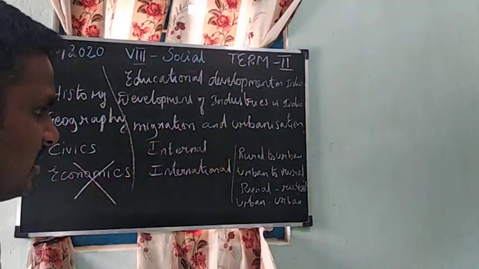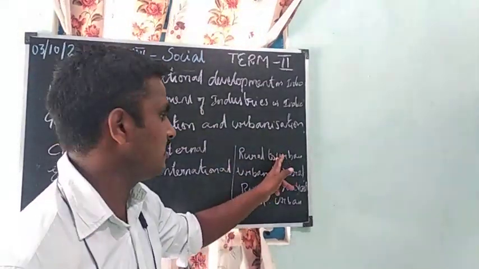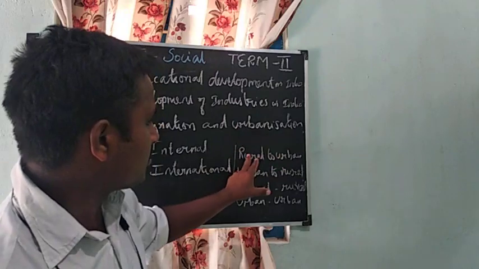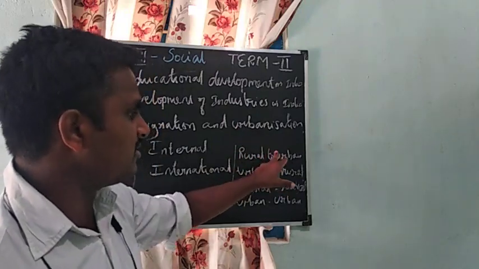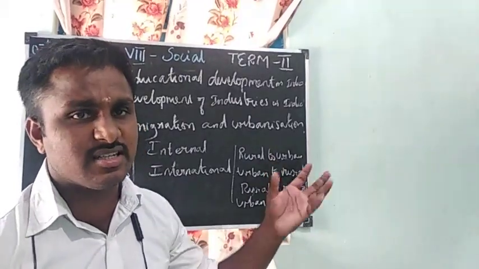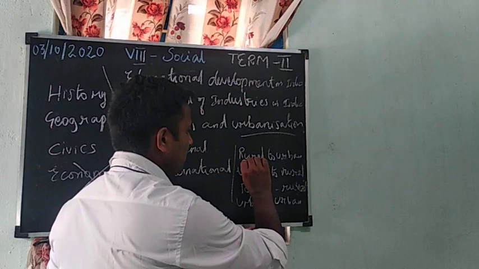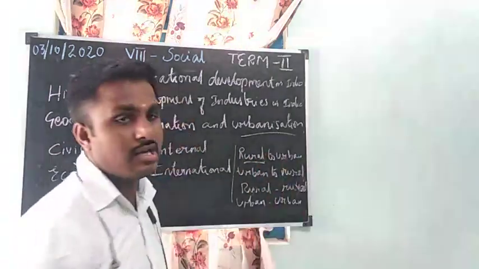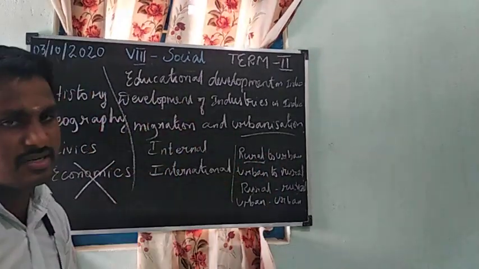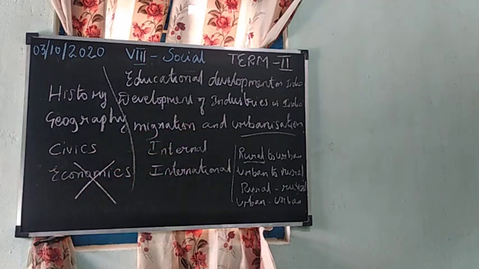And urbanization. What is urban? Urban means city. For example, when most of the rural people settle in an urban area, this area belongs to the city because of more population. When rural areas change to urban areas, it is called urbanization. So in this lesson I am going to discuss migration and urbanization.